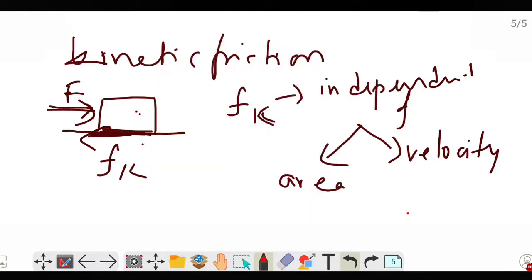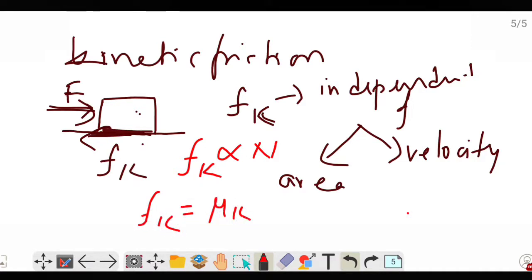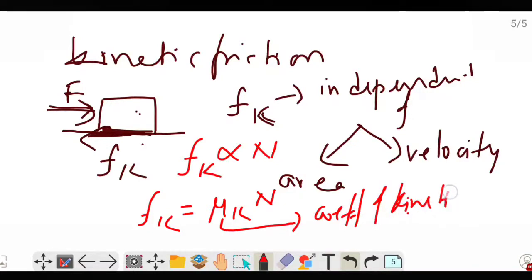Since it is directly proportional to the normal reaction, Fk, the kinetic friction, is proportional to N. Removing the proportionality symbol, we get a constant mu k, so Fk equals mu k times N, where mu k is called the coefficient of kinetic friction.